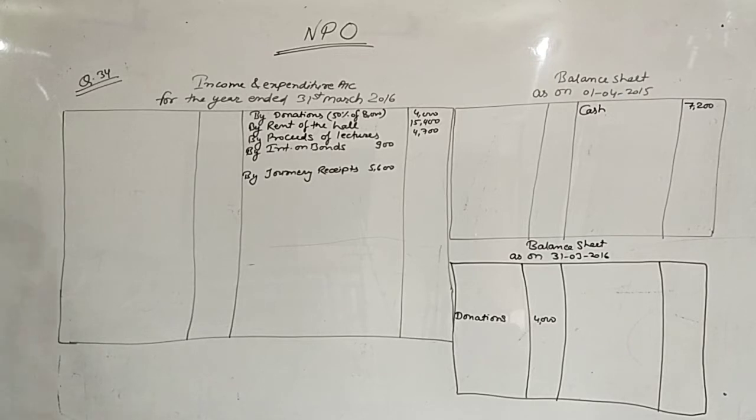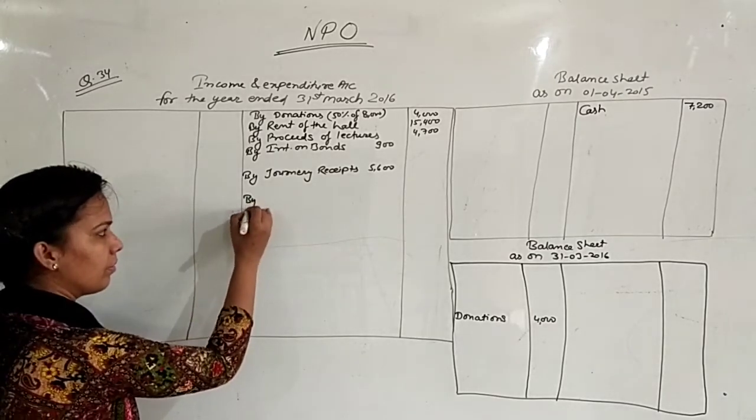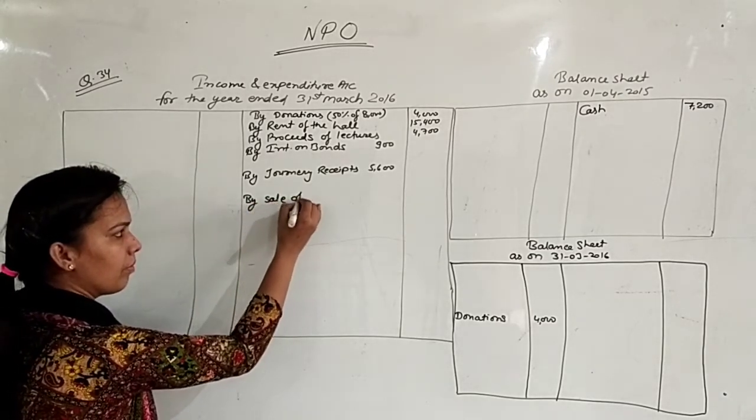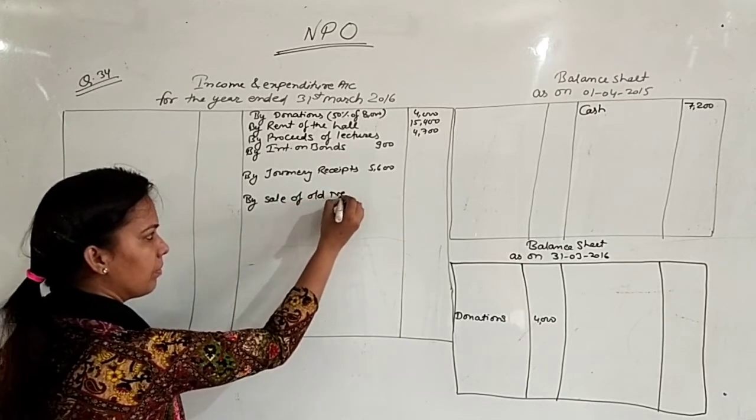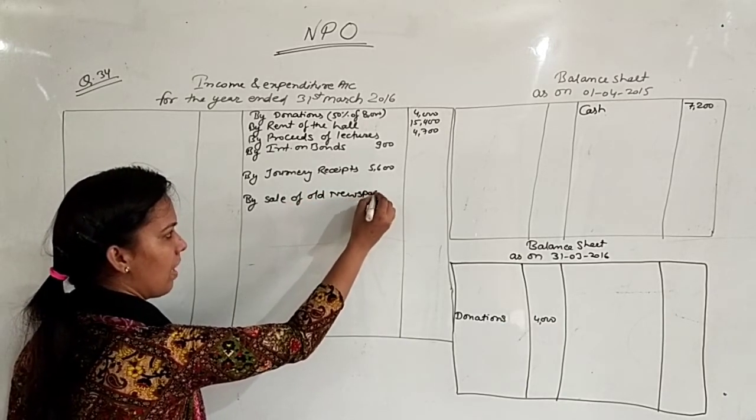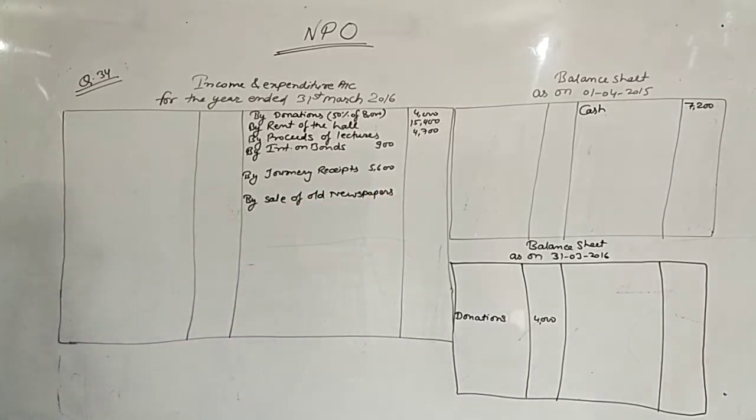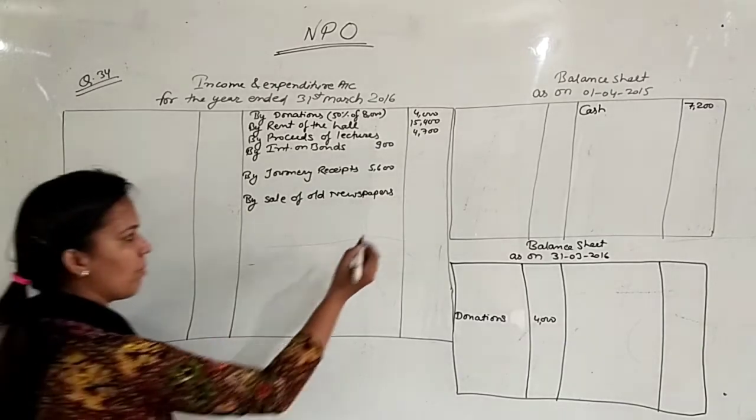Sale of old newspapers, by sale of old newspapers, amount is 300.